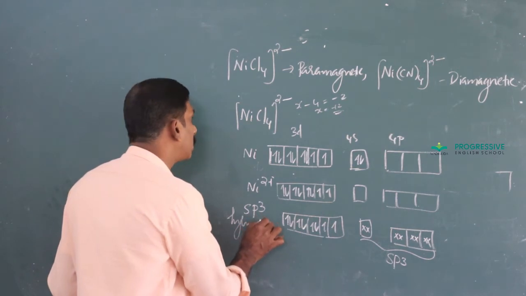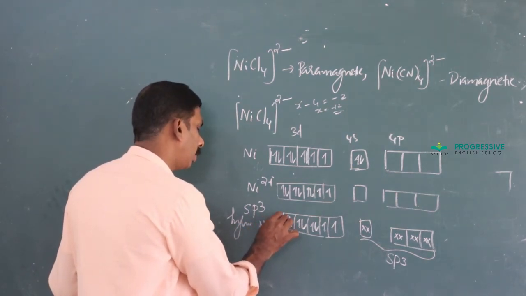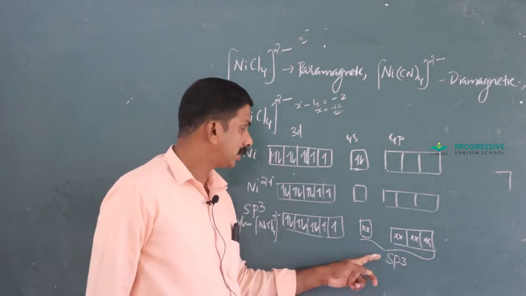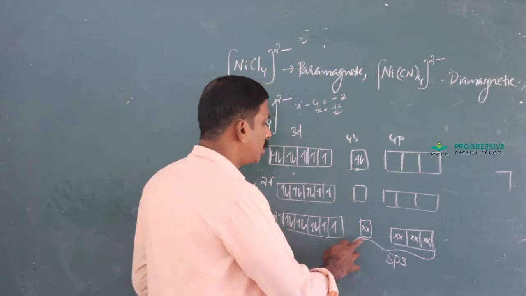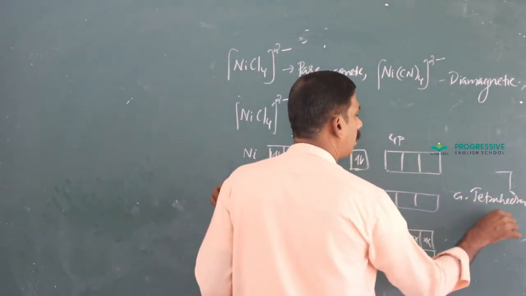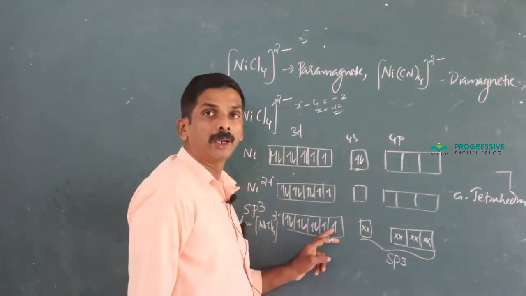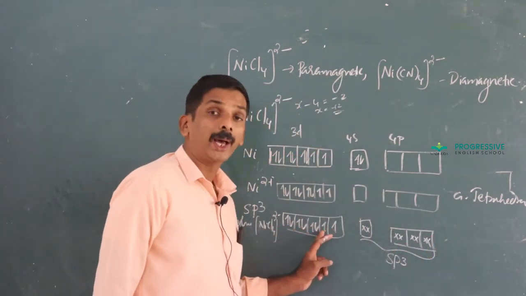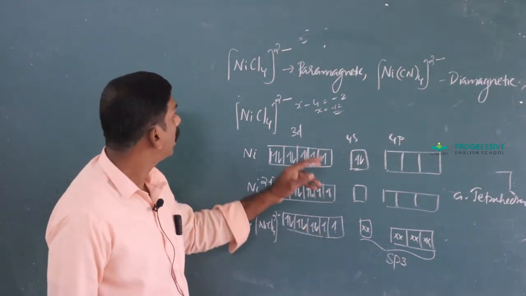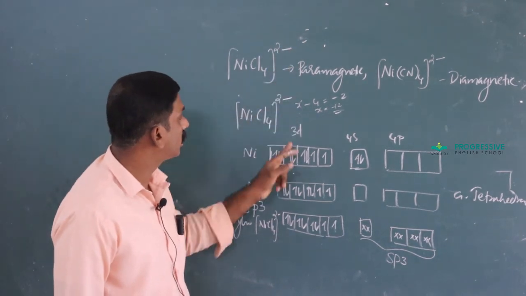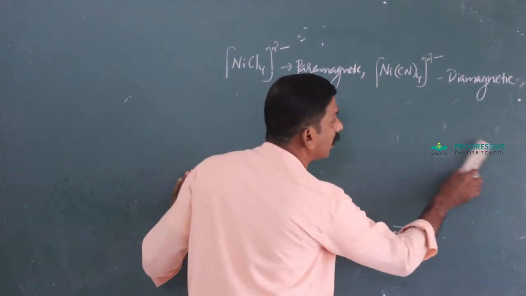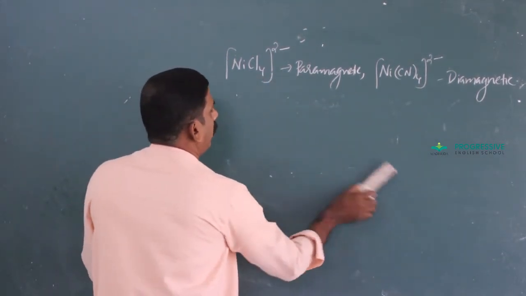sp3 hybridization of NiCl4 2 minus. Hybridization is sp3, geometry is tetrahedral, and also magnetic nature is paramagnetic. It is paramagnetic because of the presence of these unpaired electrons. That is the answer for this question. NiCl4 2 minus is paramagnetic. Clear? Yeah. Next, we can also prove that